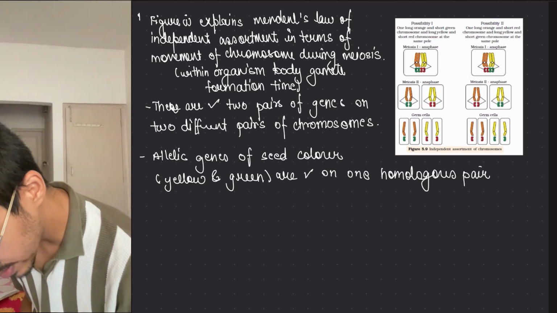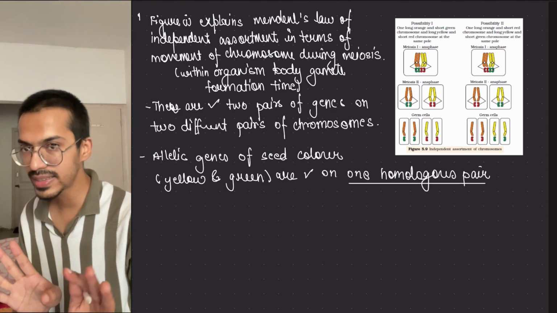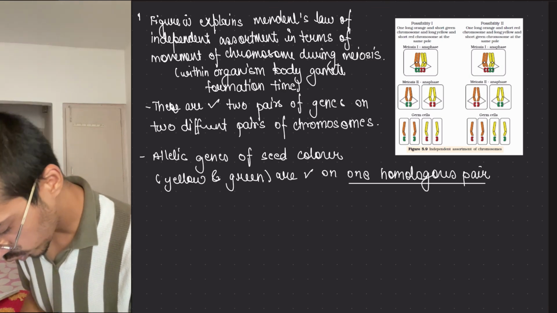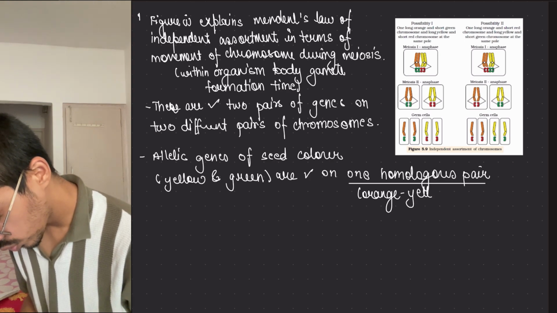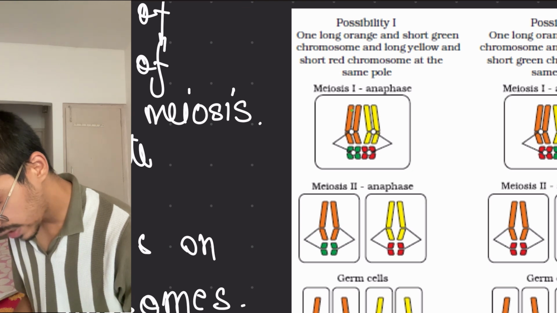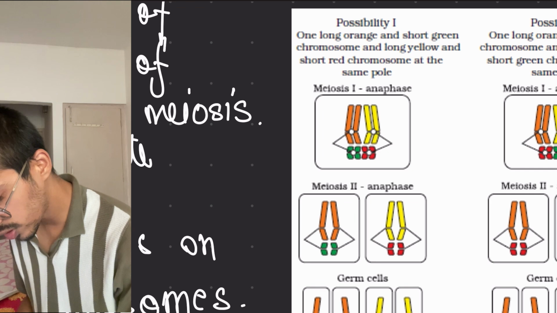When I'm talking about the chromosomes, alleles are being shown with the help of green or yellow color. Means this homologous pair means orange, yellow. Imagine this color doesn't justify, so we're going to be going with this.